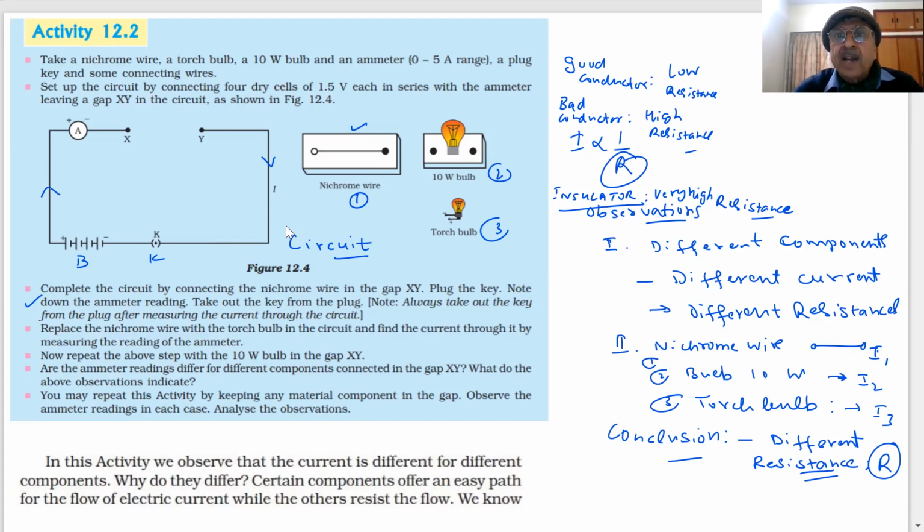All right. We are ending the session here. In the next session, we will see the factors on which the resistance depends, and further how resistances can be connected in series or parallel. There will be important questions also. So I will meet you tomorrow, students, for lecture 3 on electricity.